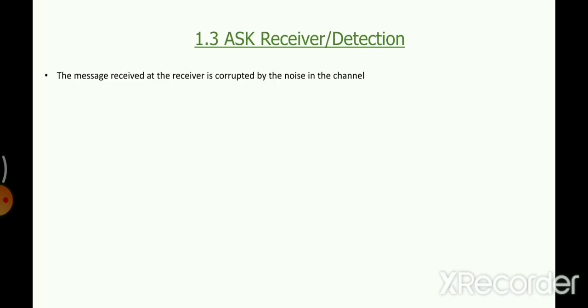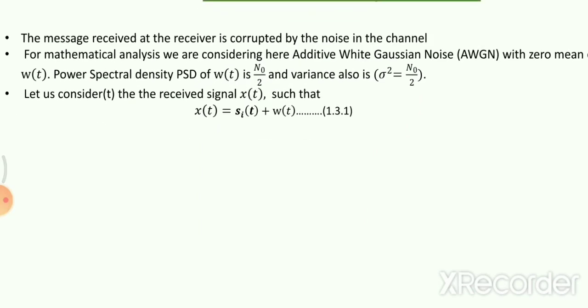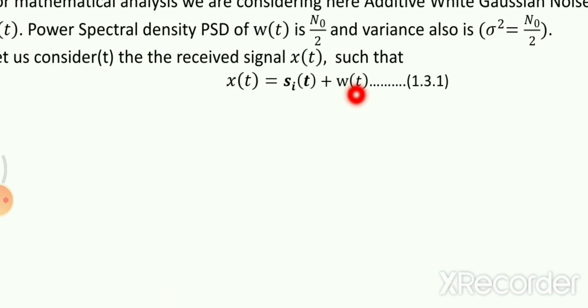Okay, so the same thing has been written here. The received signal will be a corrupted one. The kind of corruption, the kind of noise that we are considering here is AWGN. I told you the characteristics. Let us say the received signal is given by x of t. As you can see here, the received signal x of t is the combination of signal plus noise. Since it is AWGN white noise, we have represented it with W(t).